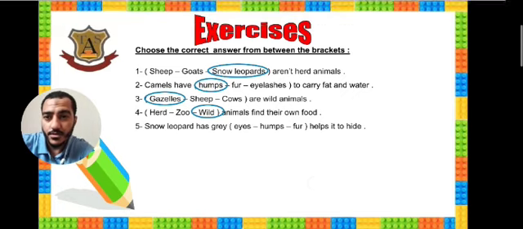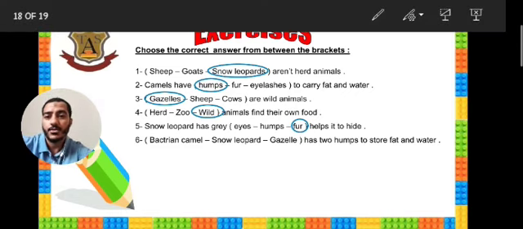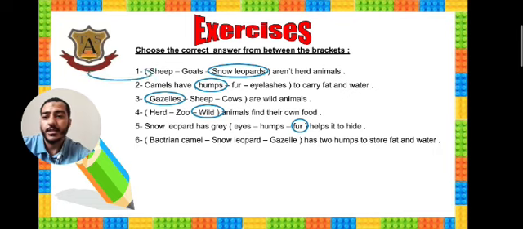Snow leopards have gray fur, which helps them to hide. Very good. Next, Bactrian camel or snow leopard or gazelle has two humps to keep fat and water. Which one has two humps? Bactrian camels, of course.